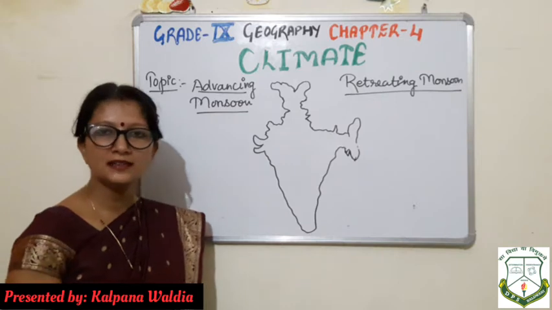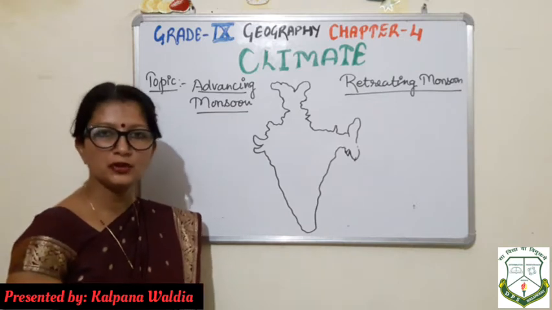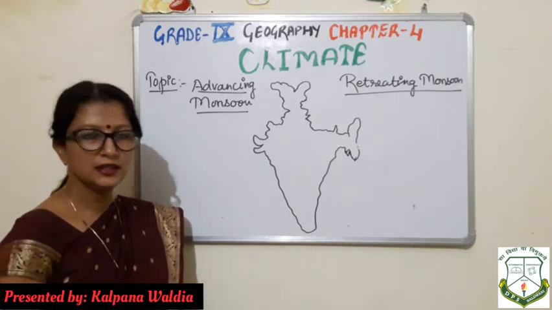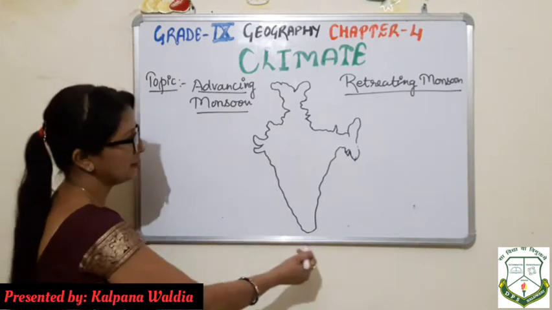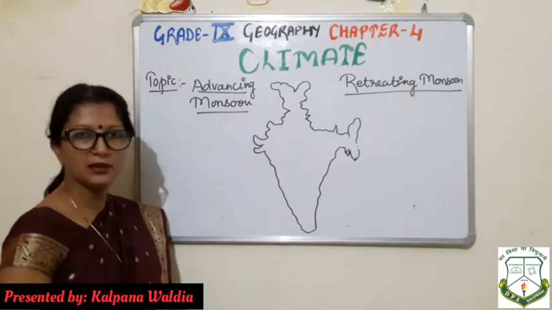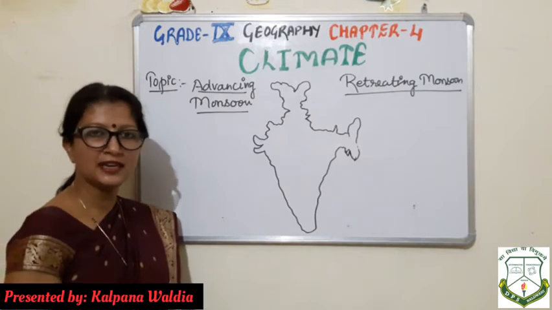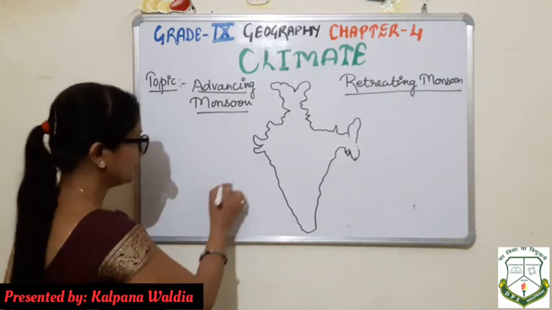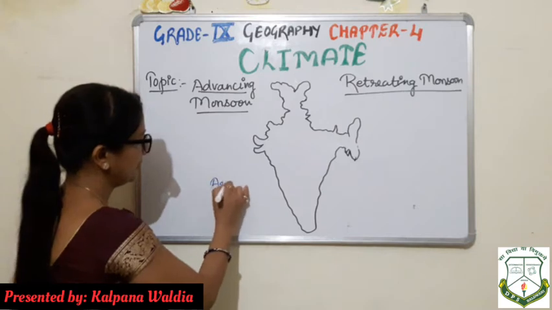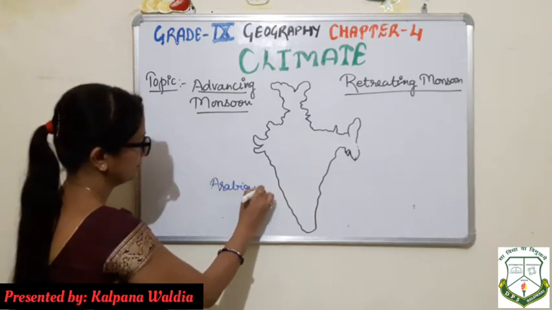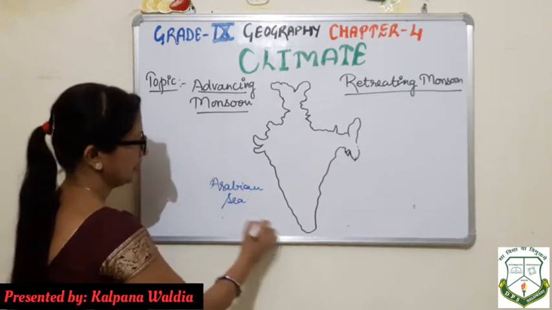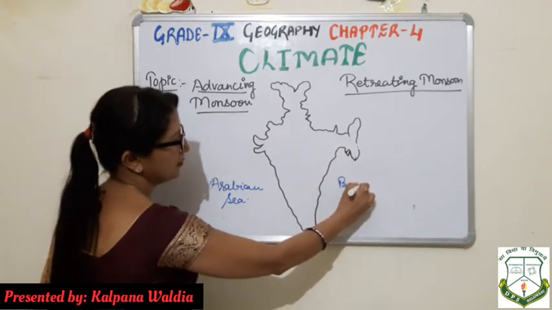So children, let us understand the difference between advancing monsoon and retreating monsoon. For that we need to make a map. With the help of a map, it will be very easy for us to understand the movement, or the mechanism, of monsoon. So as we all know, here is the Arabian Sea and here is the Bay of Bengal.